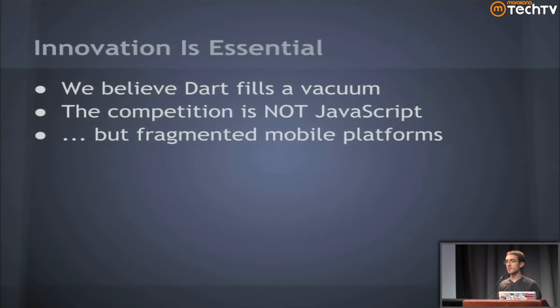We build large, feature-rich apps. Look at Gmail, look at Google Docs. I mean, there are some really great posts out there about what it took to build Google+, and there's a whole lot of Ajax going on there. So what if we actually restarted with a new effort, in this case, Dart? We think it fills a vacuum.